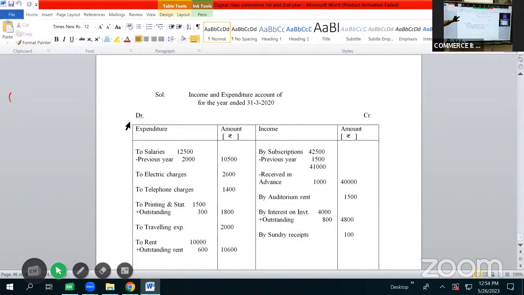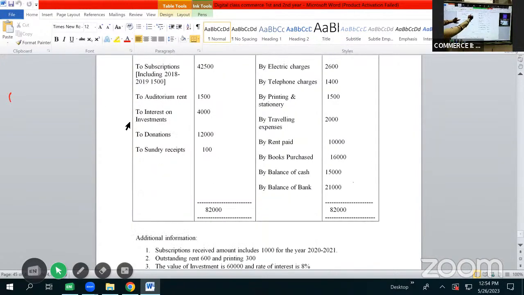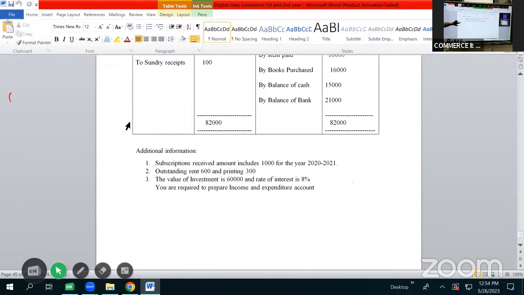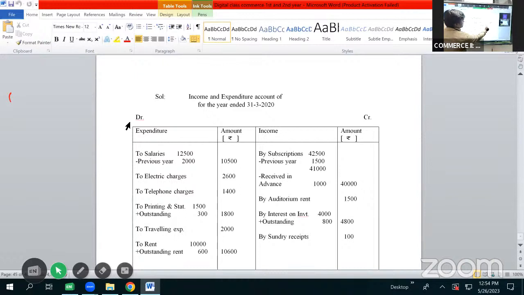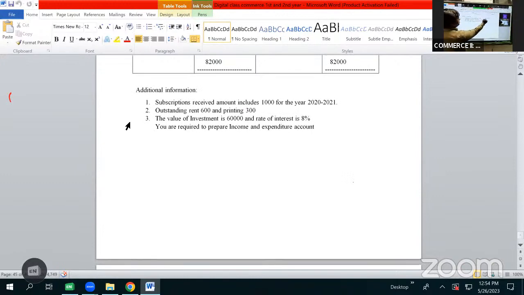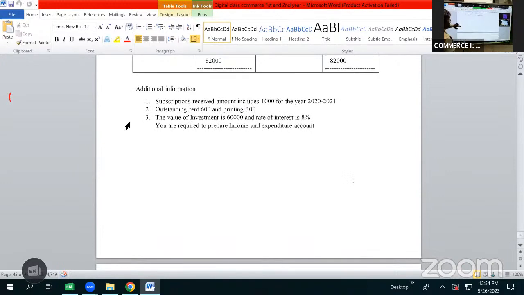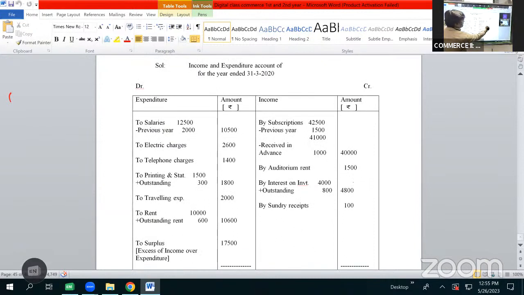So first we are given cash in hand, cash at bank. These are opening balances which will not be shown as income. And we have subscriptions 42,500, including 1,500 for previous year. So this will be subtracted. So here it will be shown as by subscriptions 42,500 less previous year amount 1,500. It becomes 41,000. Then we have an adjustment on subscription as subscriptions include 1,000 for 2020 to 2021. It becomes amount of next year, which will be again subtracted as less received in advance 1,000. So finally it becomes 40,000.